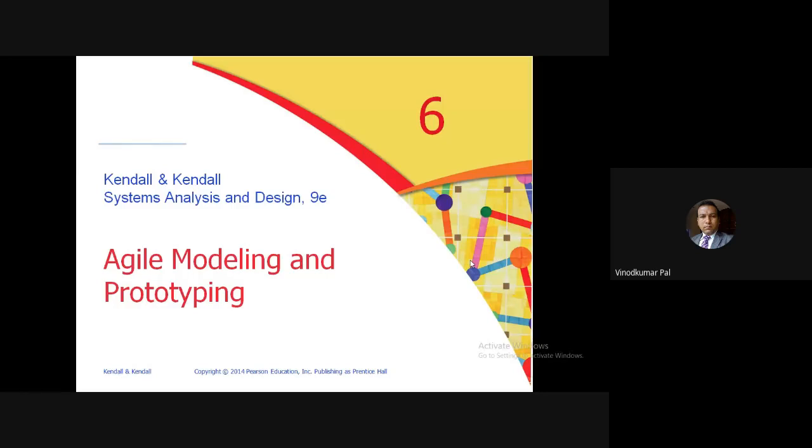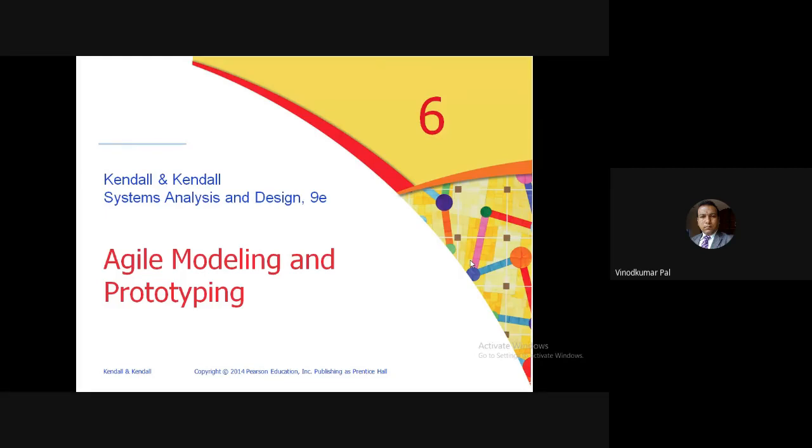Now, in this particular chapter, we will concentrate on two important things. First is agile modeling, which concentrates more on the user requirement, and another very important point is prototyping. Now, what is prototyping? Prototyping is also one of the methods, which is more widely used in RAD. RAD is the new concept over here, that is rapid application development. And another method is agile modeling.